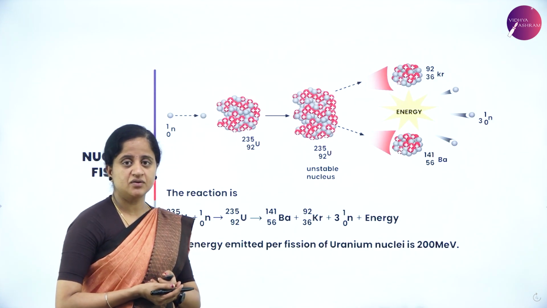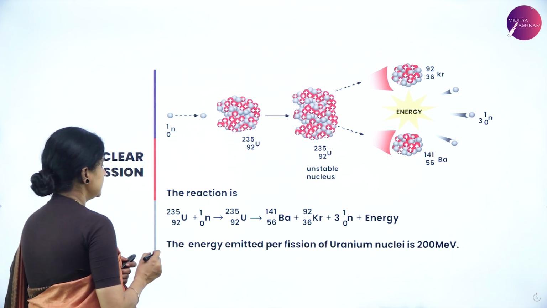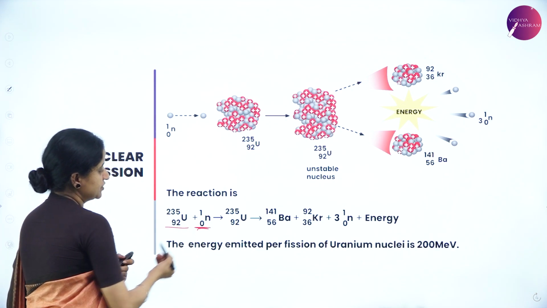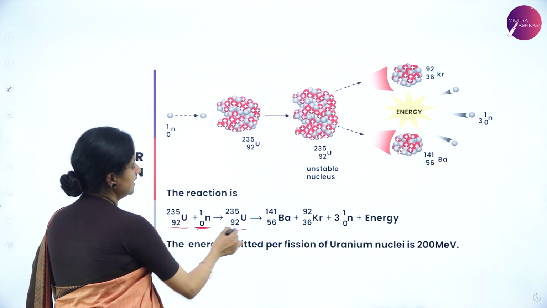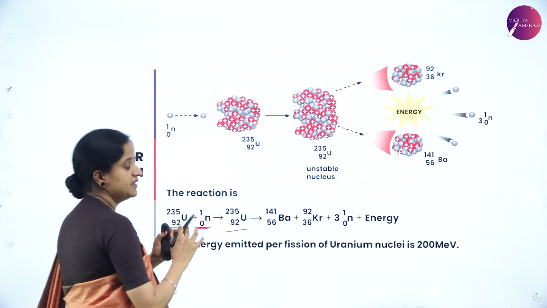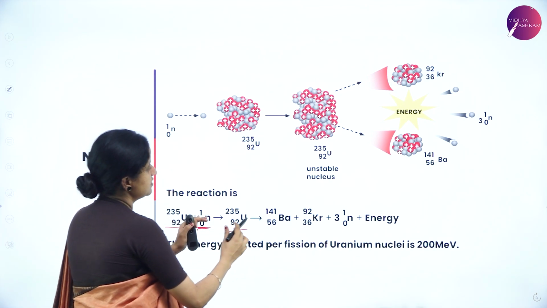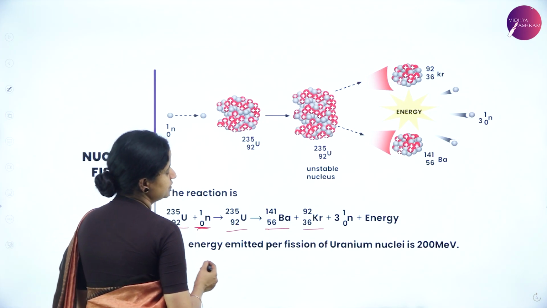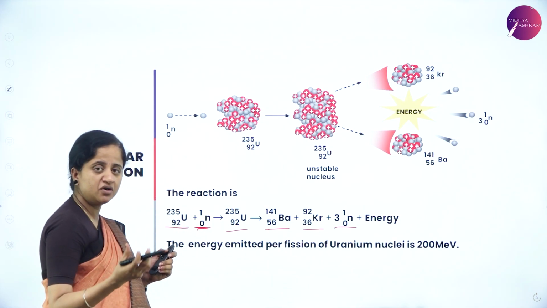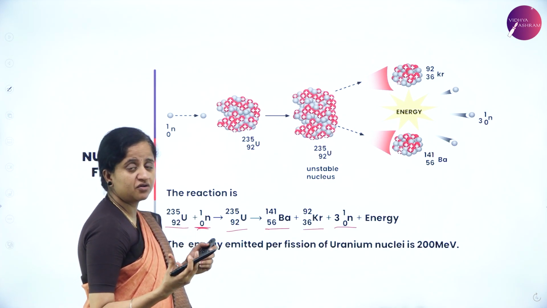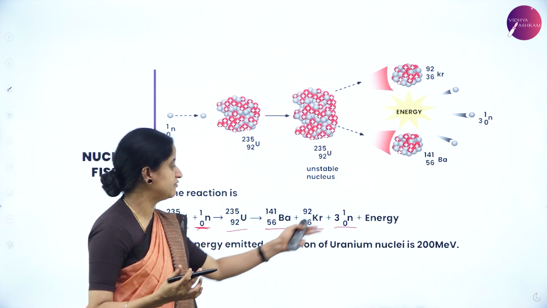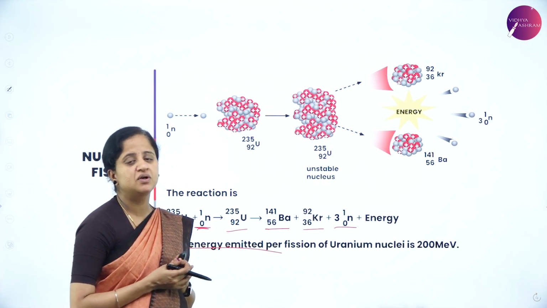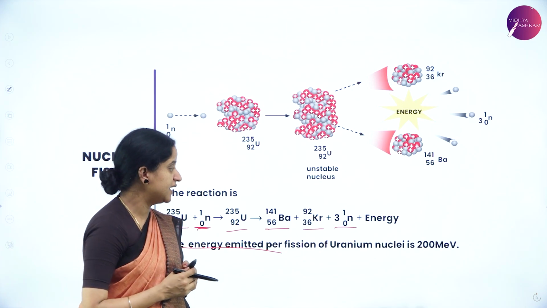So let us understand nuclear fission with an example. See here, when an uranium-235 atom is bombarded with a slow neutron, it gives rise to a heavy nucleus, that is uranium, and in a short interval of time, this uranium splits up into two fragments, that is barium-141 and krypton-92, with the liberation of 3 neutrons with an enormous amount of energy. So the energy emitted per fission of uranium nuclei is about 200 mega electron volt.